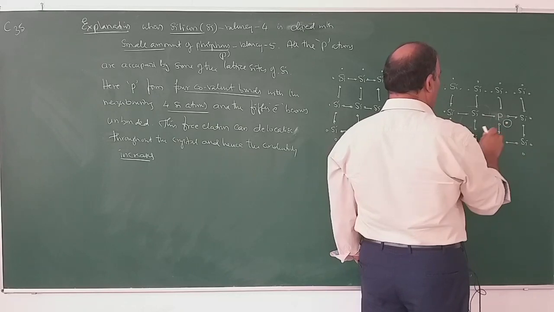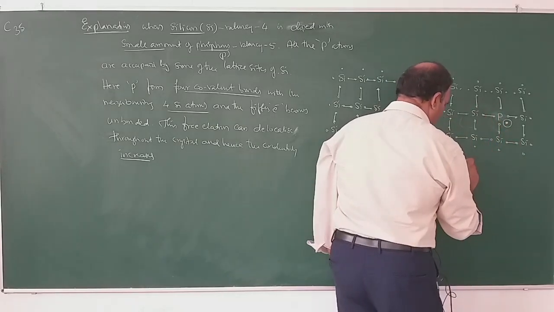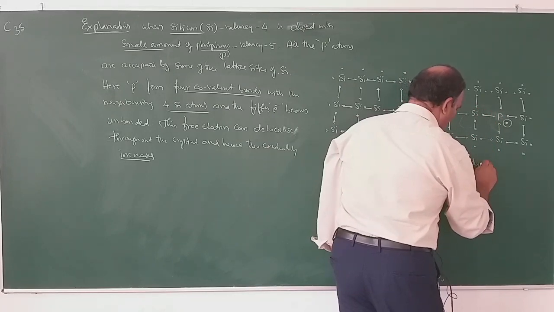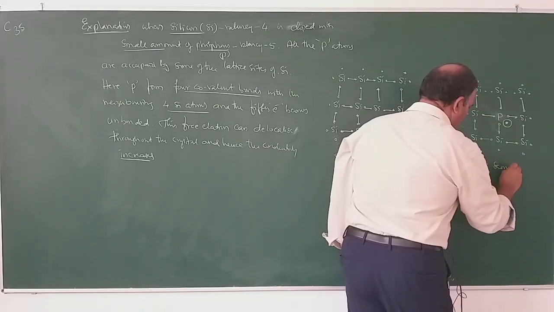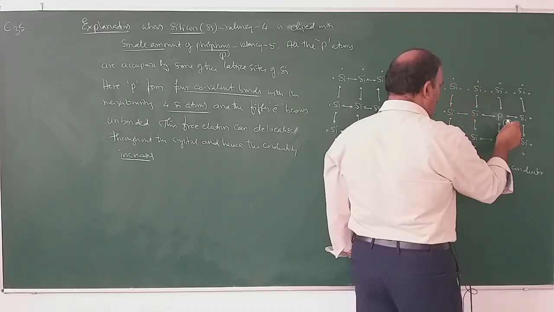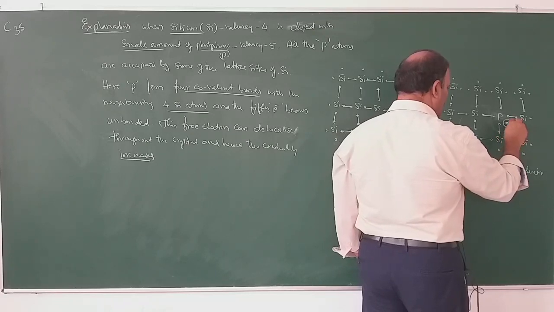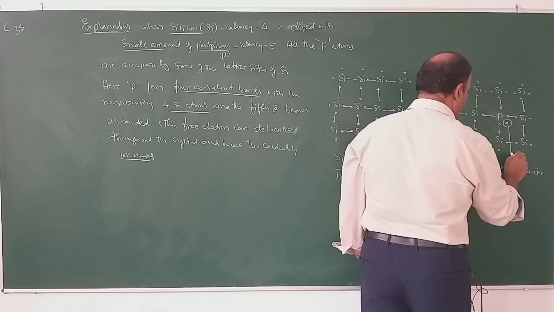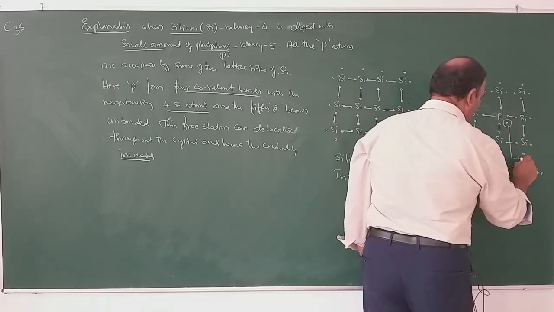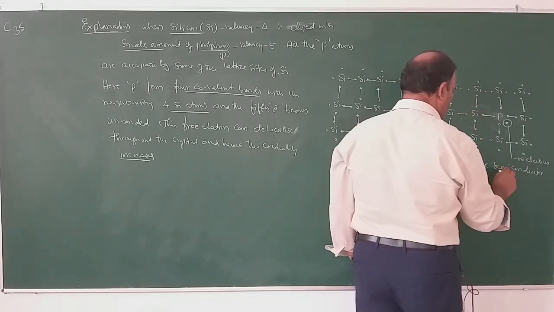The conductivity increases. So, what is this type of semiconductor called? N-type semiconductor. So, conductivity is due to the movement of this negatively charged electron. So, what is this electron called? Negative electron, n-type semiconductor.